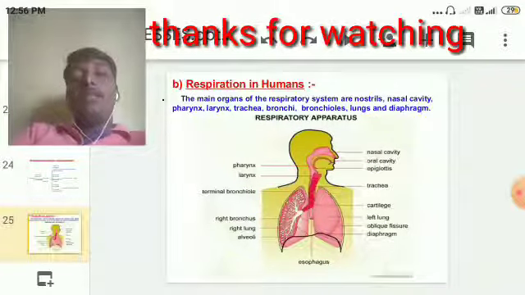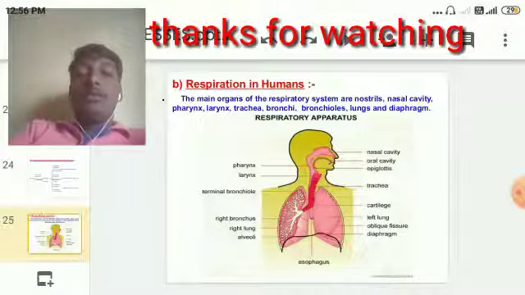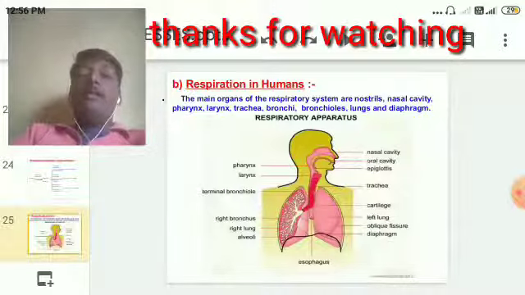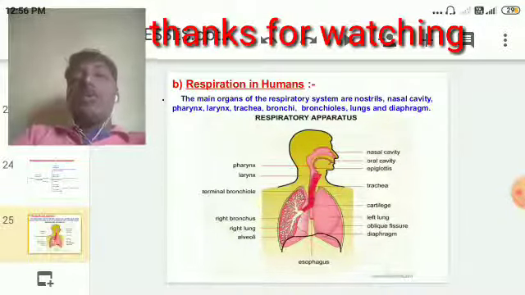In the next class we are going to see the respiratory system. It consists of breathing, how the gases are exchanged in our respiratory system. Taking air inside our body is called breathing. That we are going to study in detail in the next class.